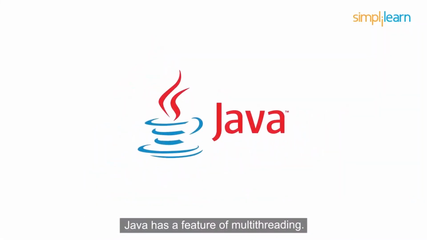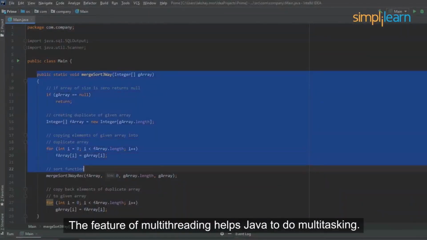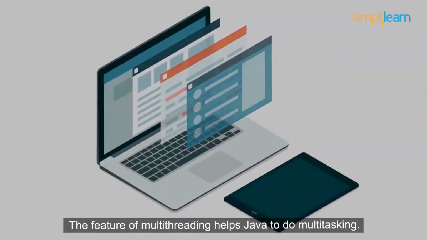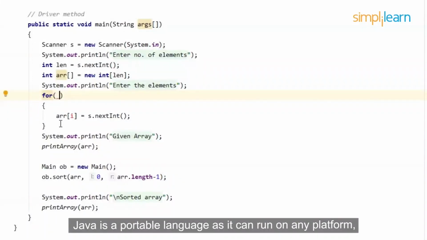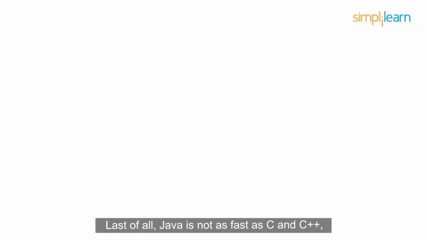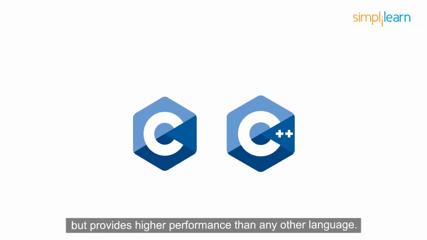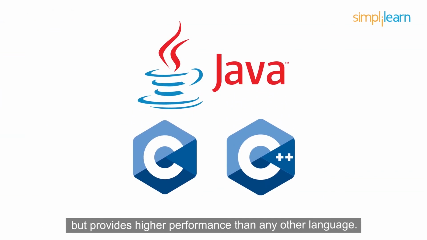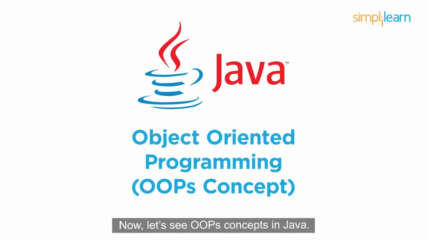Java has a feature of multi-threading. The feature of multi-threading helps Java do multitasking. Java is a portable language as it can run on any platform, and data type sizes are set permanently. So a Java program has a fixed size of the code. Last of all, Java is not as fast as C and C++, but provides higher performance than any other language.